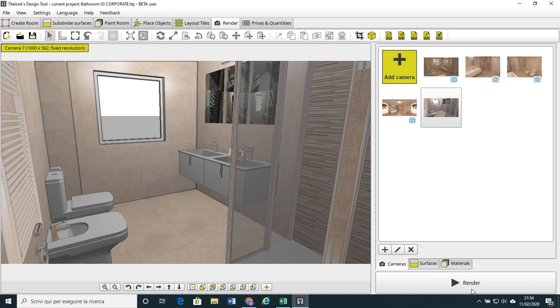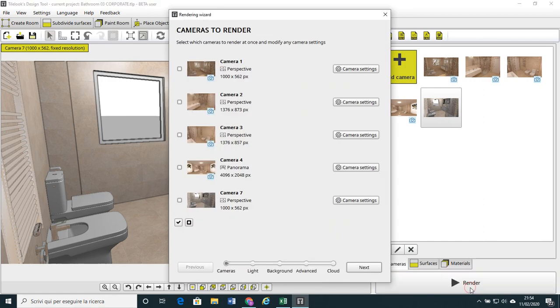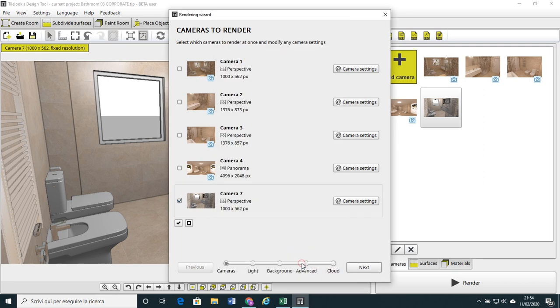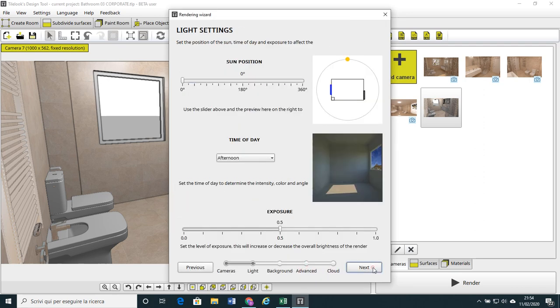So we click on the button render here on the bottom side. We select the camera we would like to renderize. In this case it is our camera 7. At first we have to adjust the settings of our camera. Then once the settings are okay, we confirm with apply, and we go on by clicking next.